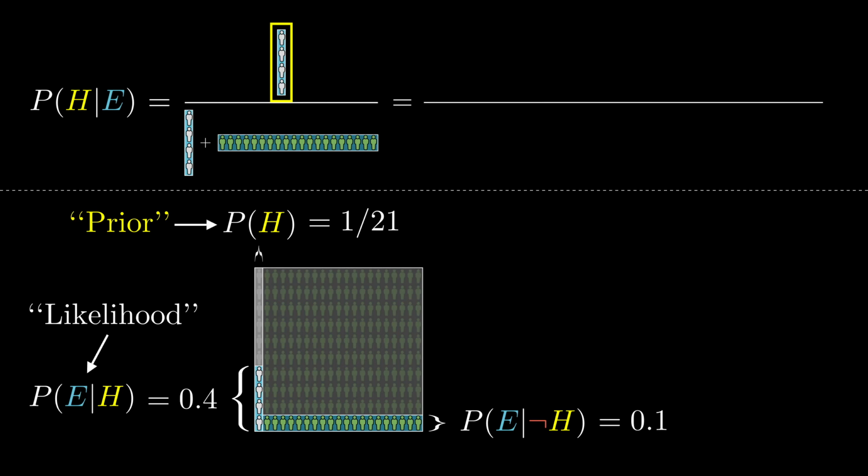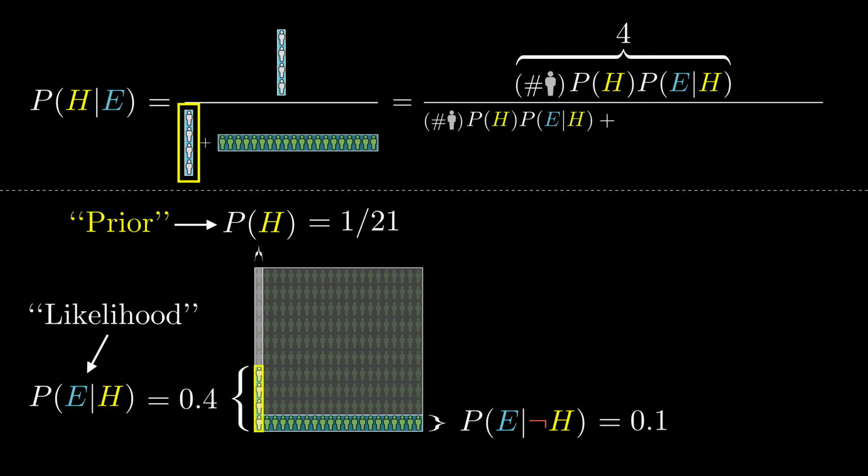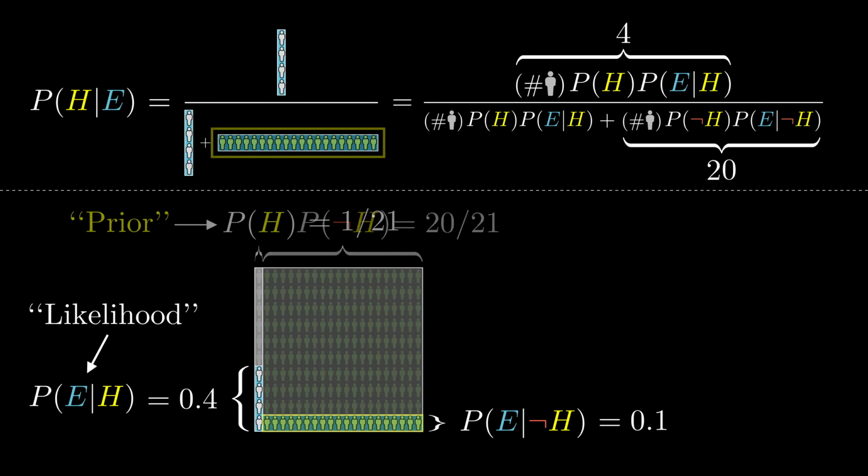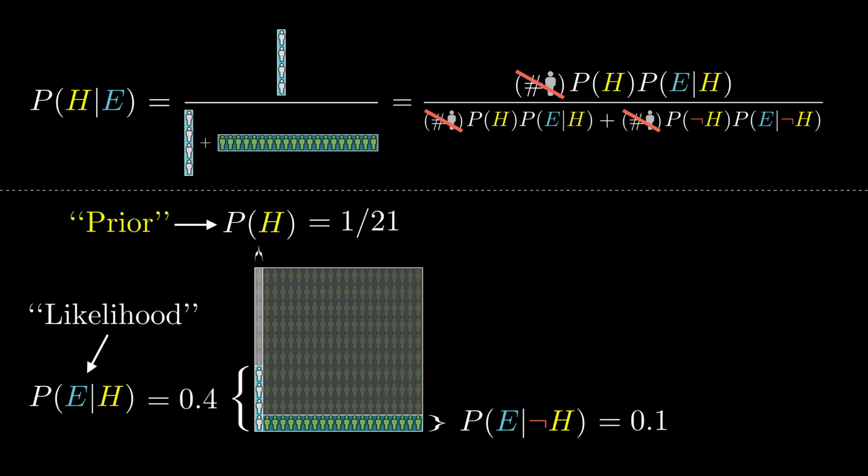But where did that 4 come from? Well, it's the total number of people times the prior probability of being a librarian, giving us the 10 total librarians, times the probability that one of those fits the evidence. That same number shows up again in the denominator, but we need to add in the rest. The total number of people times the proportion who are not librarians, times the proportion of those who fit the evidence, which in our example gives 20. Now notice the total number of people here, 210, that gets cancelled out. And of course it should, that was just an arbitrary choice made for the sake of illustration.